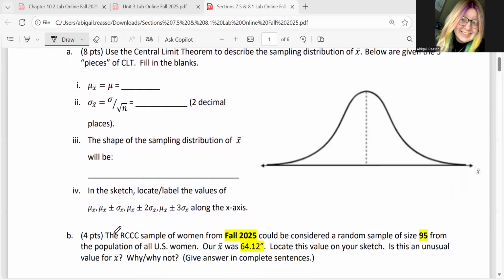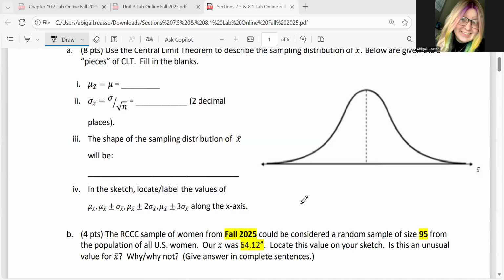Okay. So we will have the shape of our sampling distribution x bar over here. We want to say what type of distribution that is. And then on our curve over here, we want to label the values. So these should be numbers that we're labeling on our curve. So we're going to have our mu x bar, and then we are going to add and subtract the standard deviation of our sampling distribution from that. Okay.